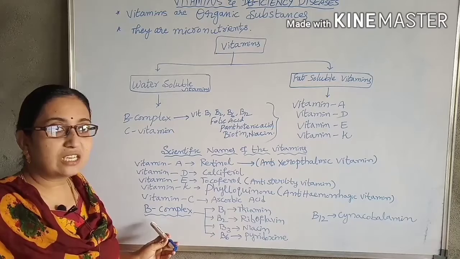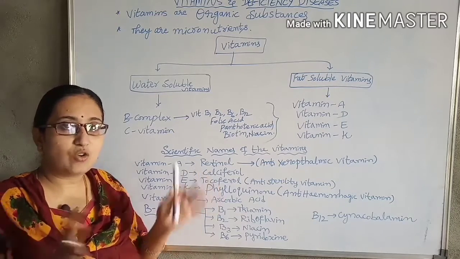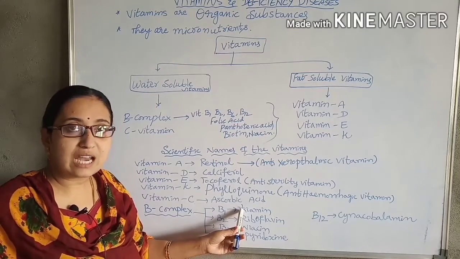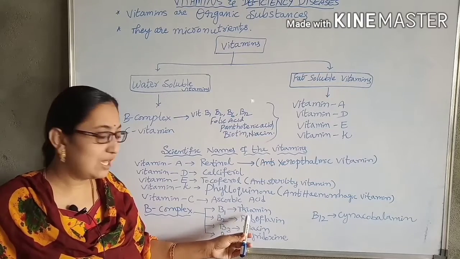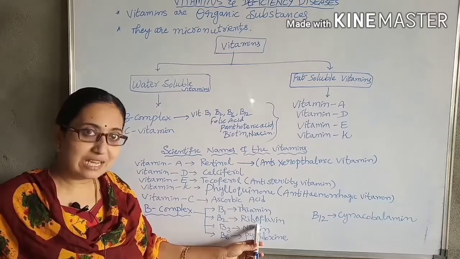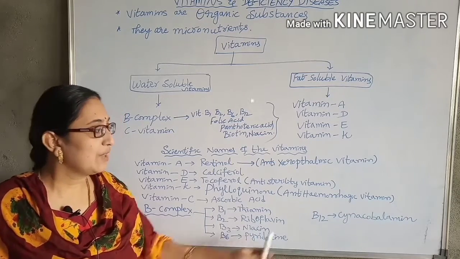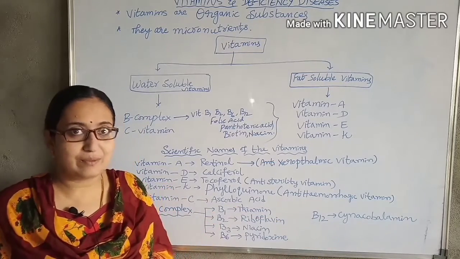And next is the B complex, which consists of a complex of vitamins. Vitamin B1, the scientific name is thiamine. Vitamin B2 is riboflavin. Vitamin B3 is niacin. Vitamin B6 is pyridoxine. And vitamin B12 is cyanocobalamin.